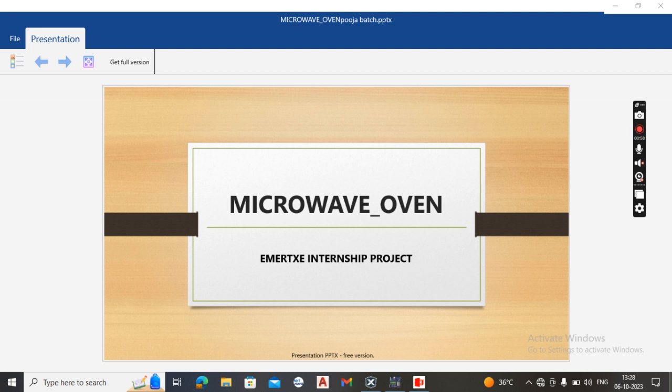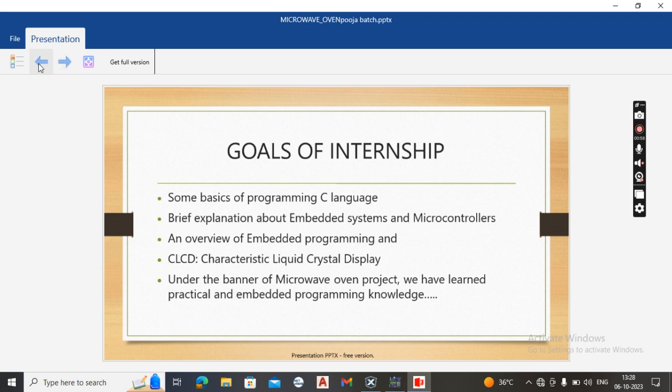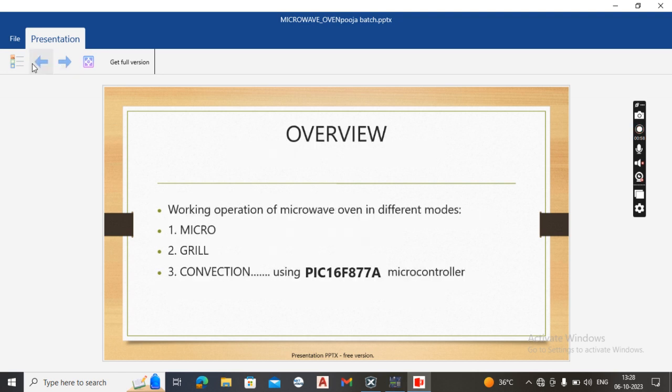PicsimLab. Let me introduce my team members: B. Nagakavita, P. Pujita and G. Sonia. Now coming to the oral presentation of our internship and project.